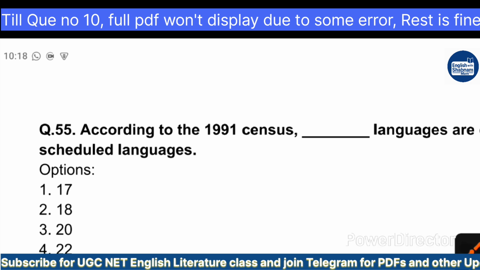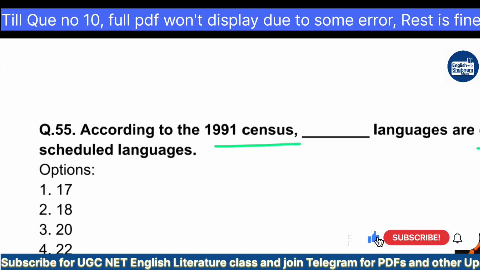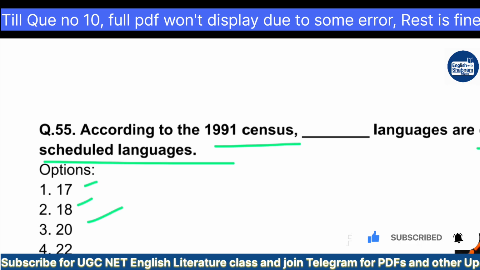Now, this was the question that became the center of discussion, whether it should be dropped or challenged or not. There was a confusion between the options here, but let me read the question first. According to the 1991 census, dash languages are considered scheduled languages. Options we have 17, 18, 20, and 22.